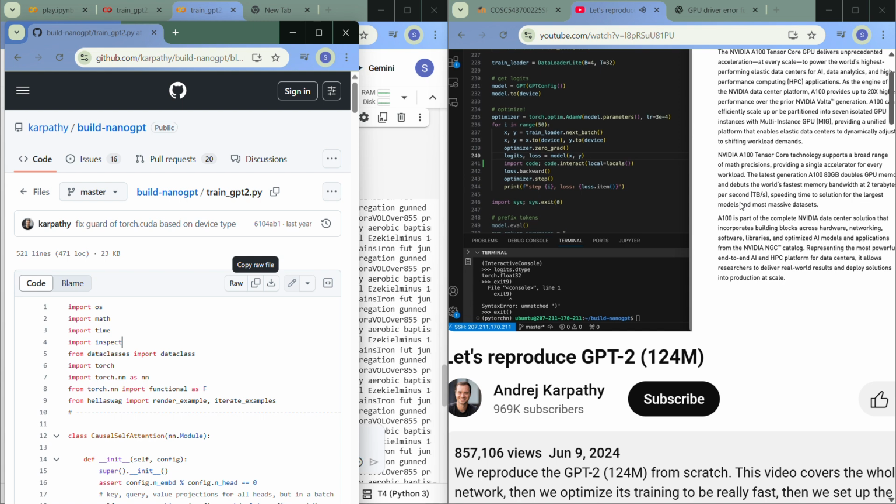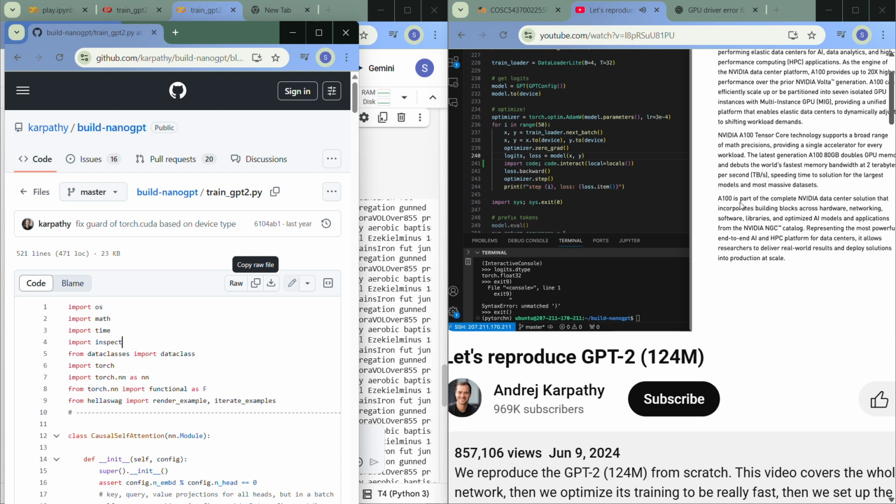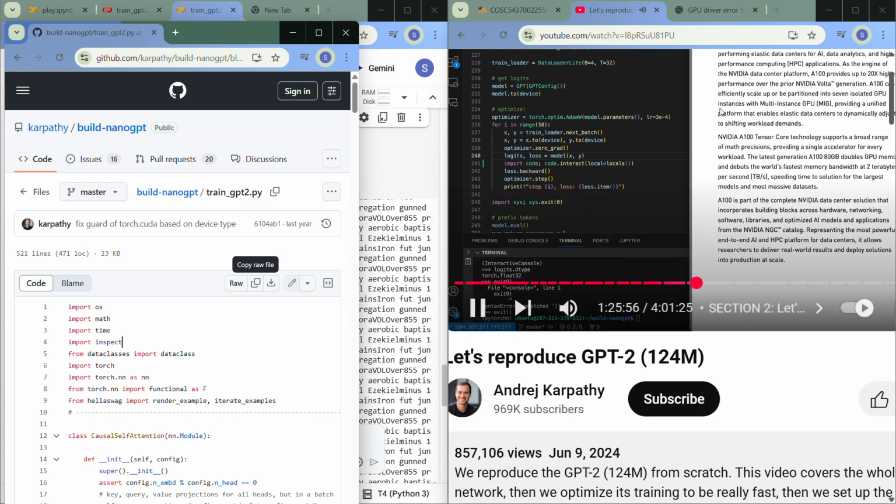You see here that NVIDIA likes to cite numbers that have an asterisk here. This asterisk says with sparsity, but we are not going to be using sparsity in our code, and I don't know that this is very widely used in the industry right now, so most people look at this number here without sparsity. And you'll notice that we could get even more here, but this is int8, and int8